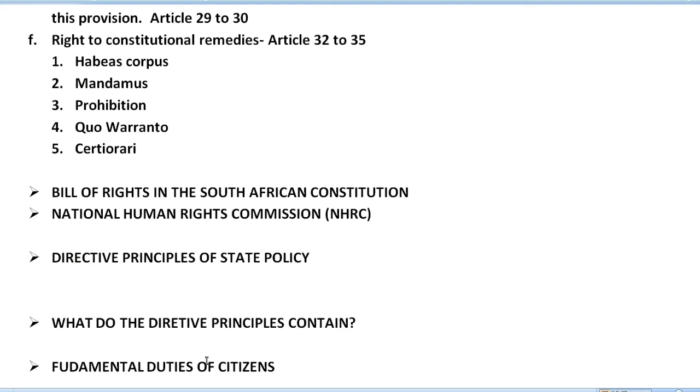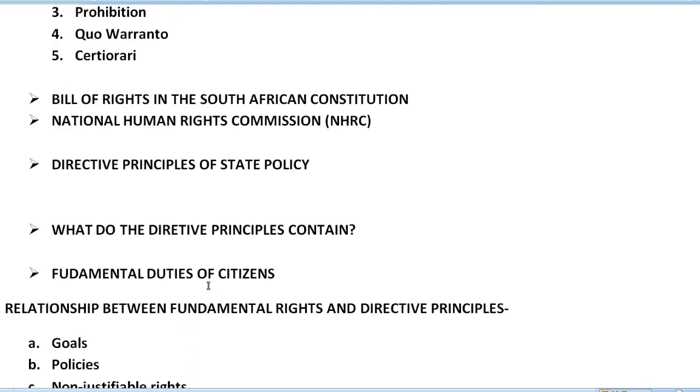After that, next we have the fundamental duties of citizens. Of course, as citizens of this country, whatever fundamental rights we have, at the same time we have some fundamental duties also. Whenever we talk about rights, at the same time we have duties also. So it is the responsibility of a perfect and responsible citizen to perform all these fundamental duties.